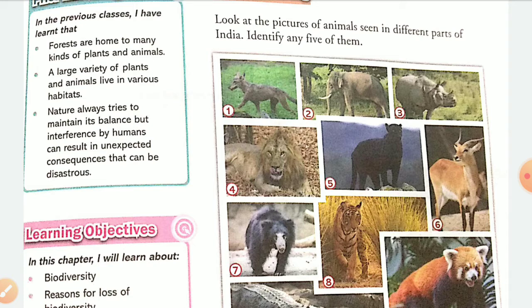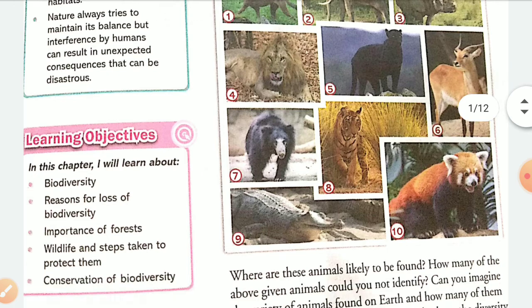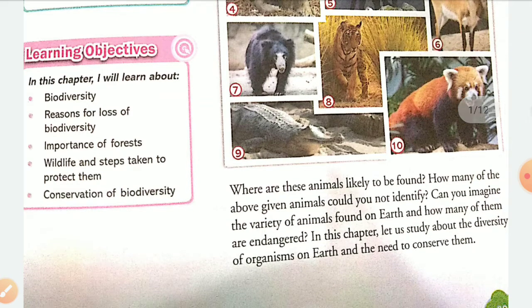So now in this chapter we are going to read how we can conserve plants and animals, what is biodiversity, why there is a loss of biodiversity, how plants are important, why forests are a very essential part of our ecological balance, and what steps we have to take to protect our wildlife.